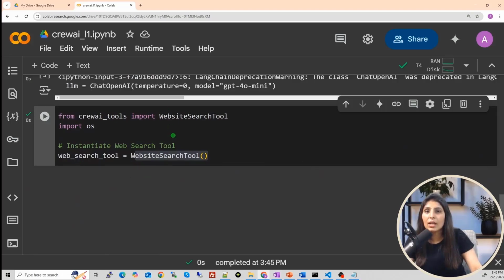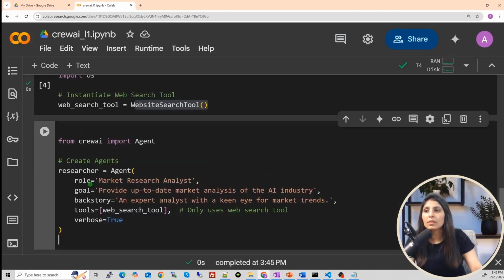Now we have our LLM and we have the tool. Which LLM are we using? We are using OpenAI's GPT-4 LLM. Next step is to create the agent. First, which agent do we need? We need an agent which will perform the web search. So for that, write this.